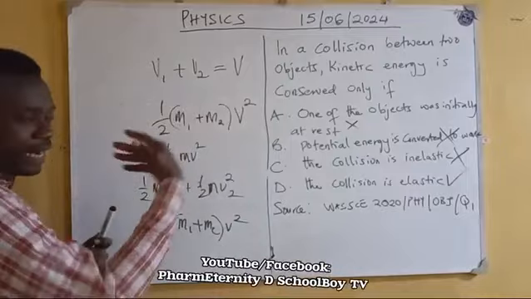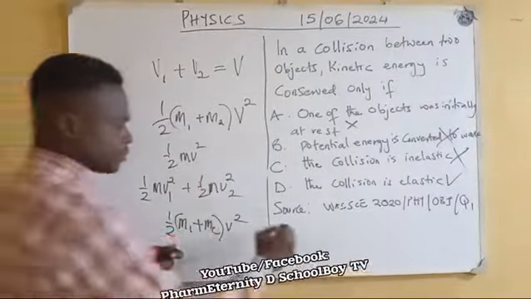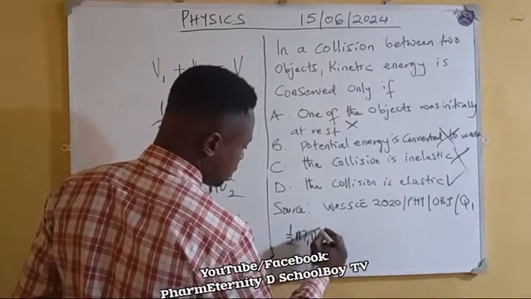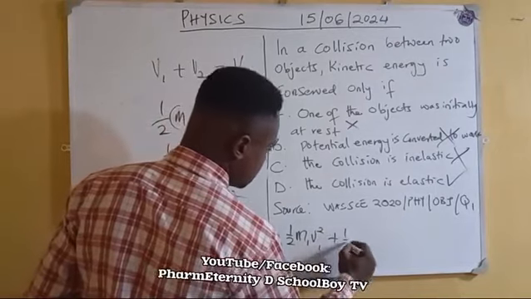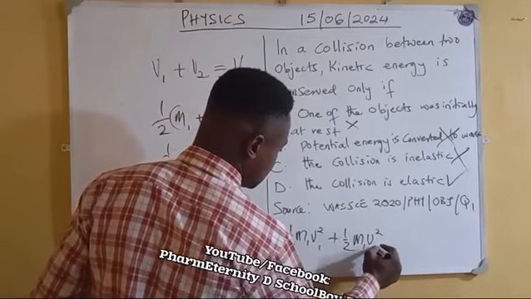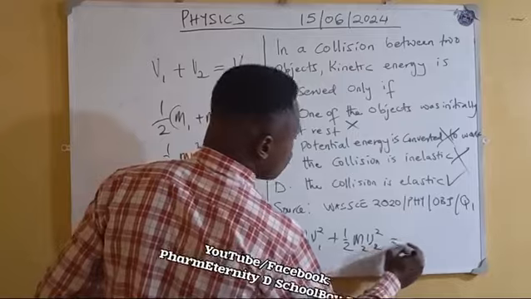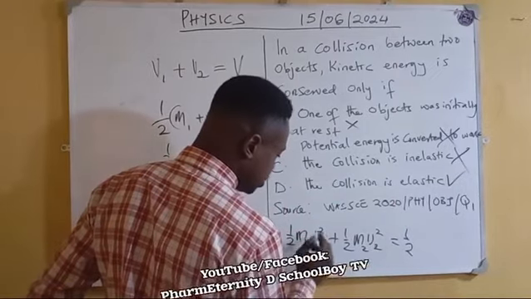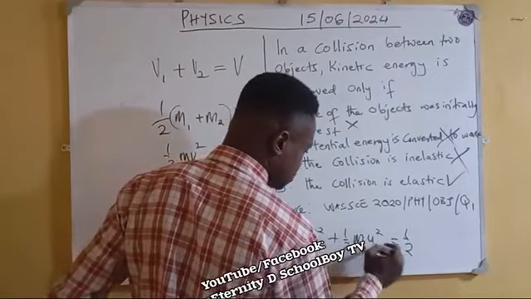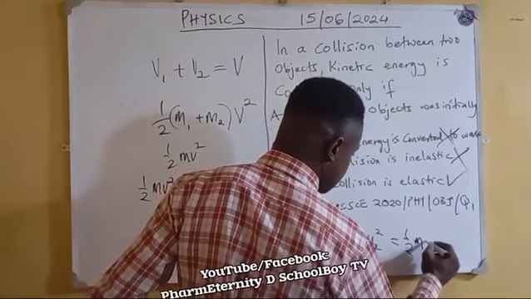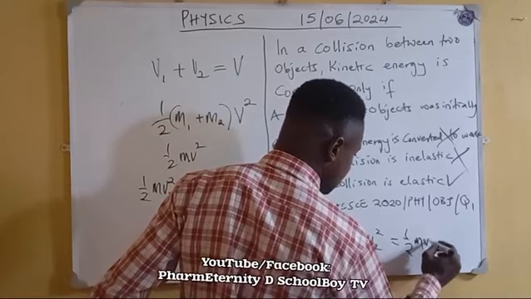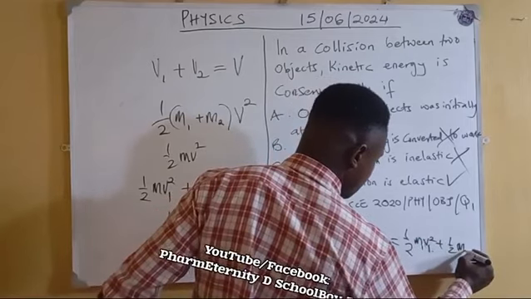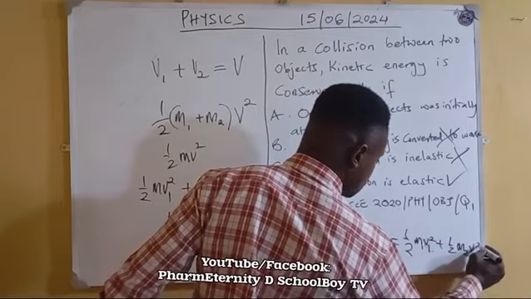I use this to explain that elastic is clear because half m1 u1 squared plus half m2 u2 squared will still give you the same thing as half m1 v1 squared plus half m2 v2 squared.